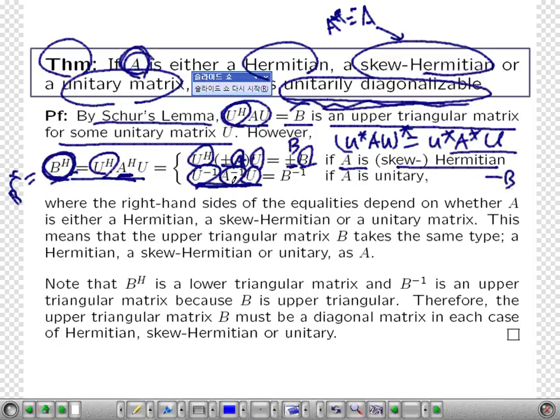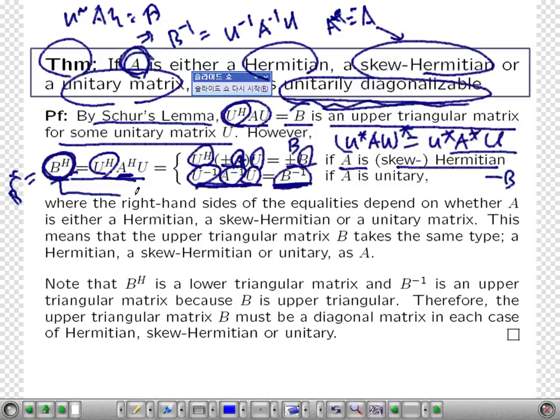Then this is exactly the same as B inverse, because U star AU was B, so B inverse is U inverse, A inverse, and U. Okay? So it's just B inverse. So B star is equal to B inverse, which says B is also a unitary matrix.